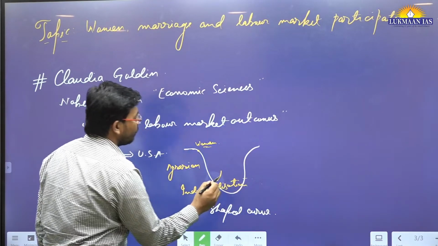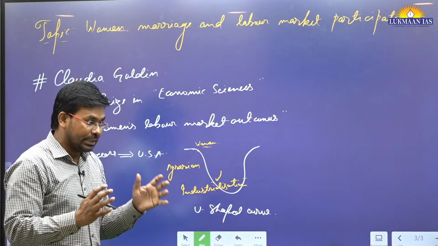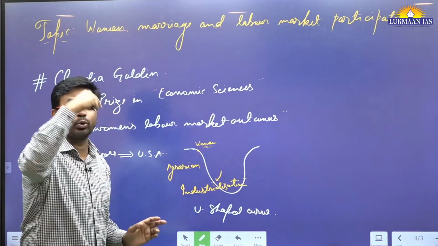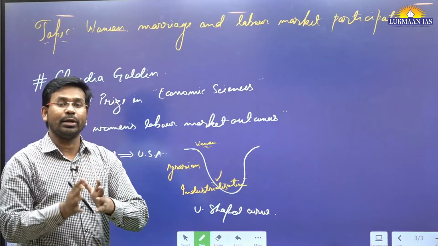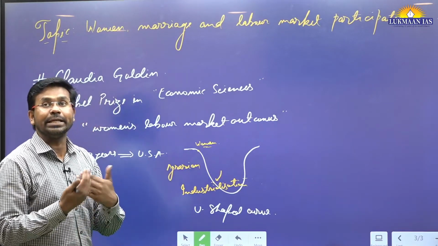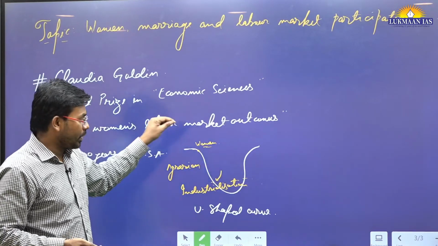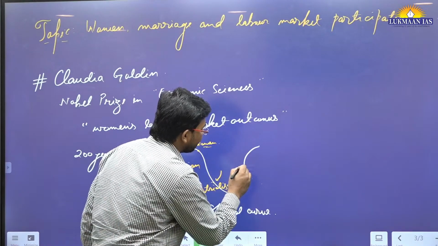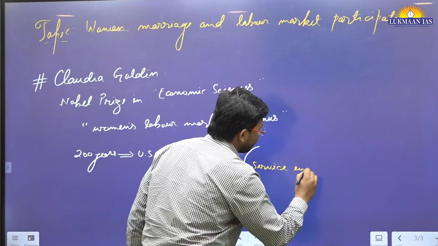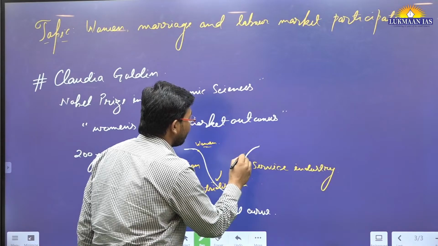participation of women saw a downfall, because in industrialization they had to do manual work, not at home, not in their field. They had to go to the workplace and do manual work in the industries, because they were making the goods over there. So that's why the participation of women has gone down. But when the service industry came, participation of women has increased.